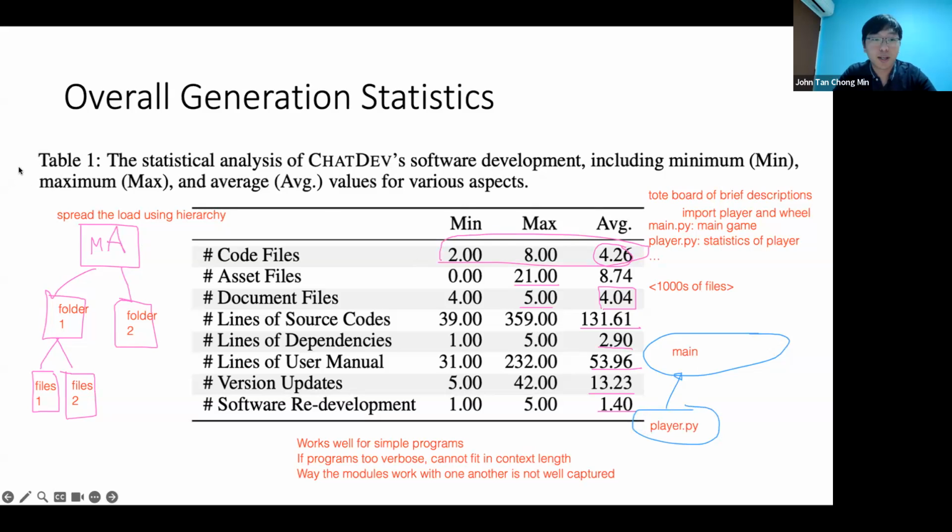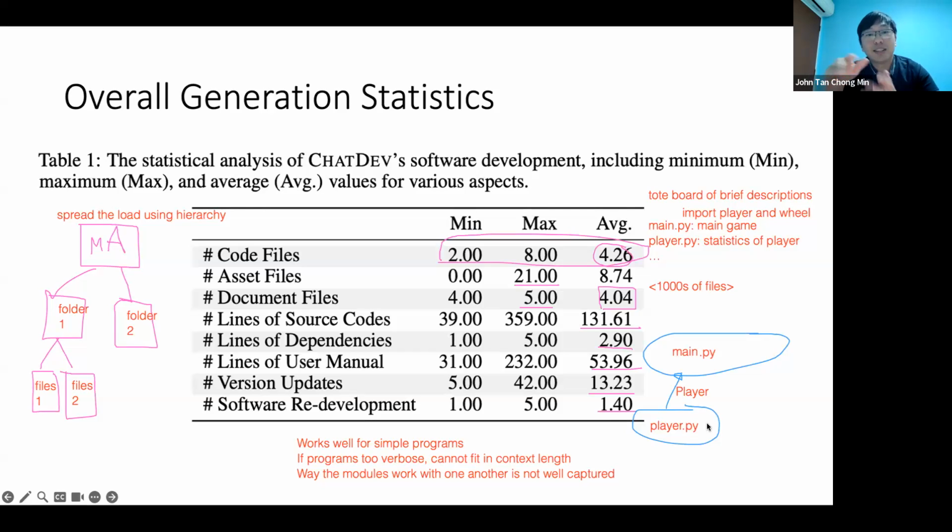So main.py and player.py. We want to say that in your main file, we want to import the class called player. Something like this is kind of missing in the context. That's why when they generate the main file, it is typically absent of this kind of dependency like player. Like for the Wheel of Fortune game, they wanted to import the wheel, they wanted to import the player. In the end, what happened? Everything is generated in main. So main.py generates all this kind of thing itself. It didn't really import from the rest. Even if they import from the rest, they did not call it.